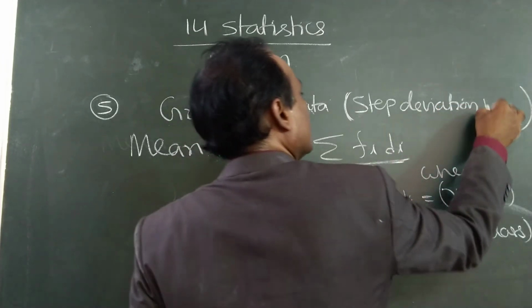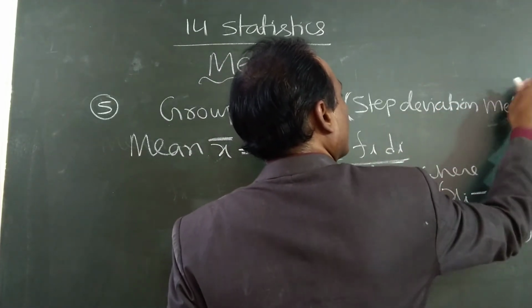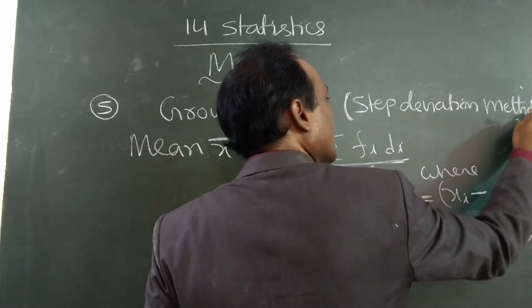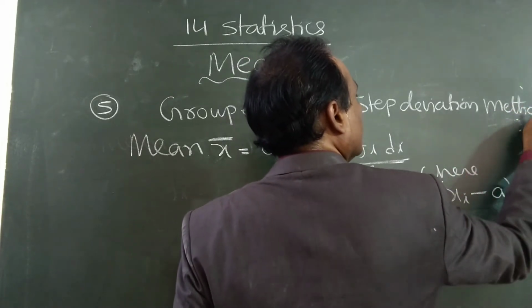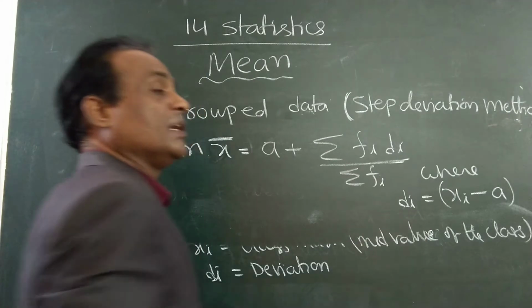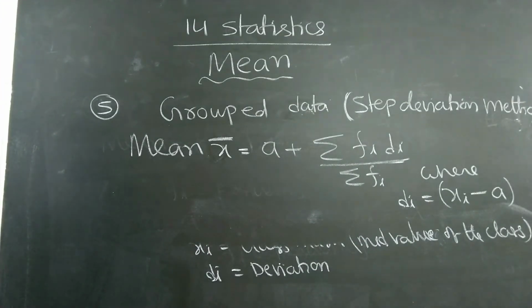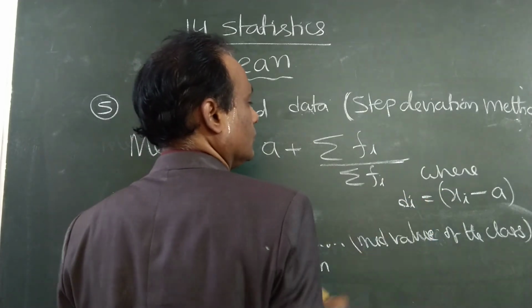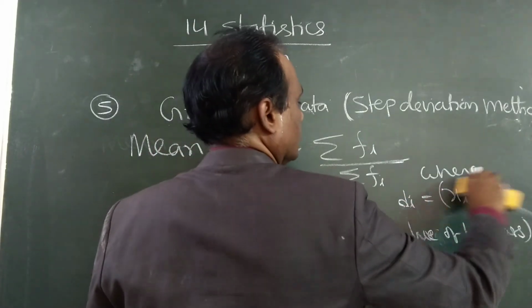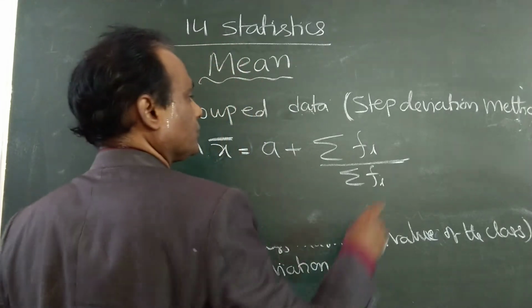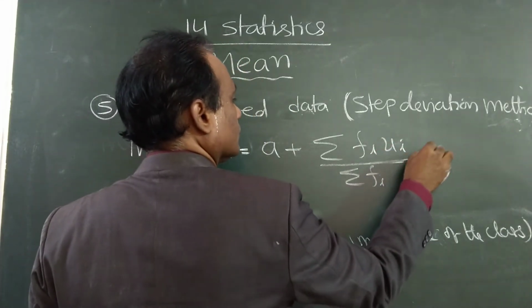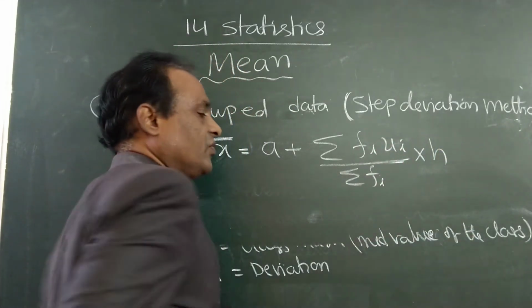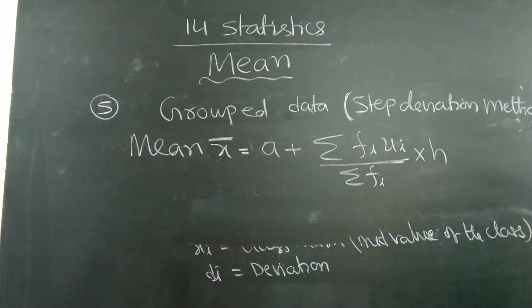In these three methods, you can follow any one method, but if the question asks to follow only one particular method, then you have to do it. So the step deviation method formula for mean is like this. Write this formula: A plus sigma fi ui by sigma fi, into h.